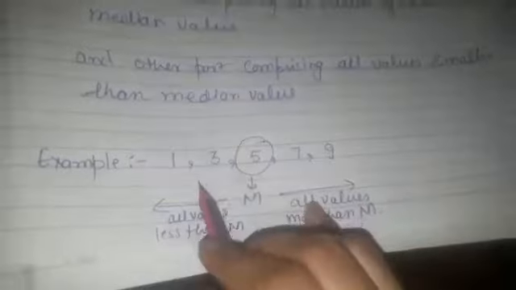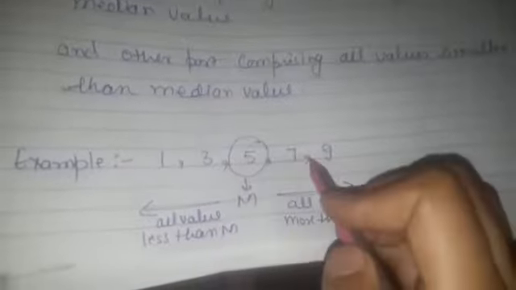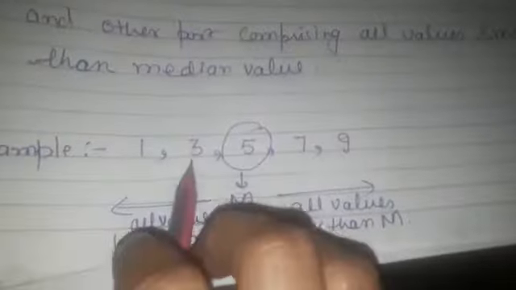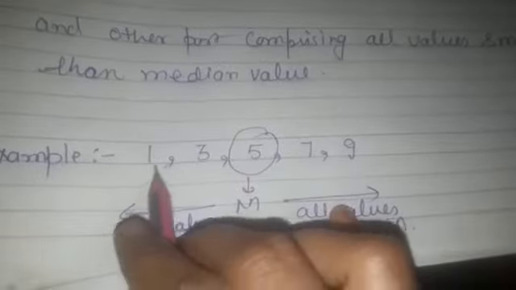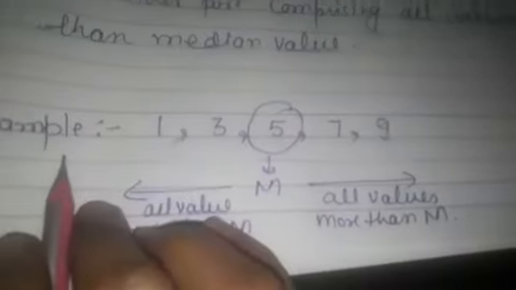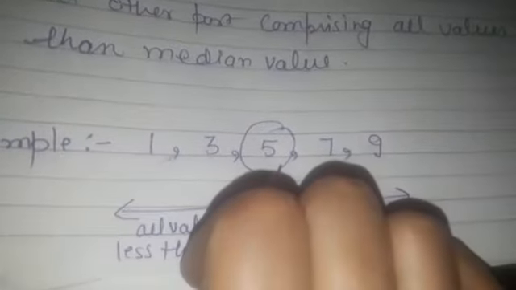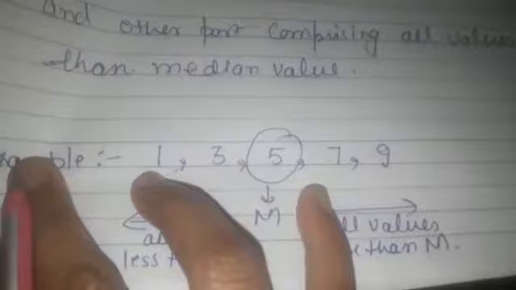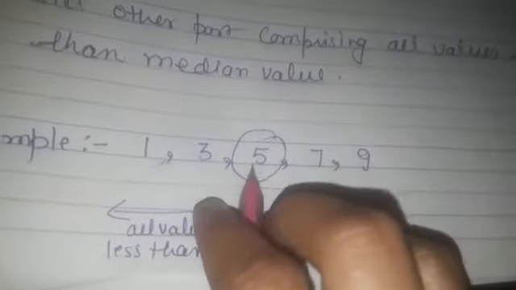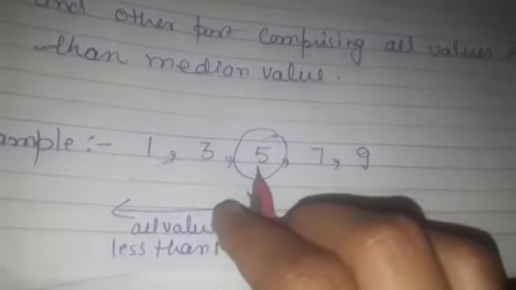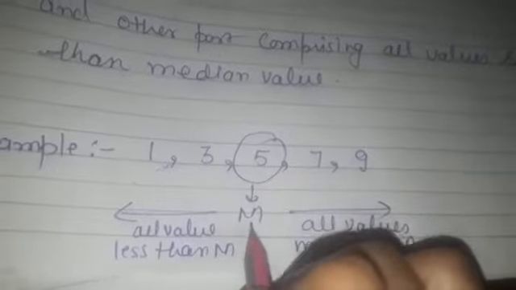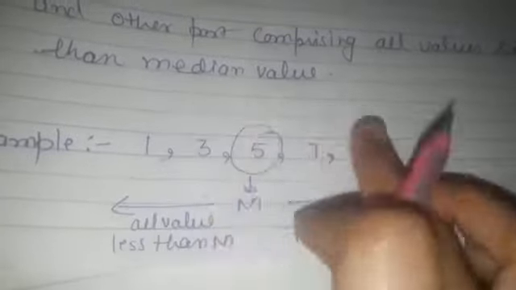Like here we are having an example. We have a group of data given to us which contains items 1, 3, 5, 7, 9. Now here in this series or in this group of data, the number 5 is a value which divides the series into two equal parts. The first part containing values less than 5 and the second part containing values more than 5. So this is number 5, which is median, which divides the whole series into two equal parts.